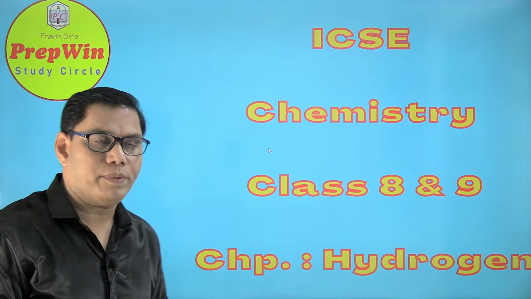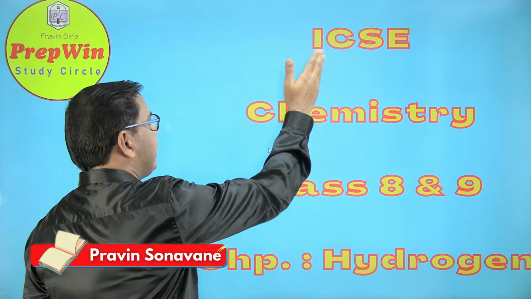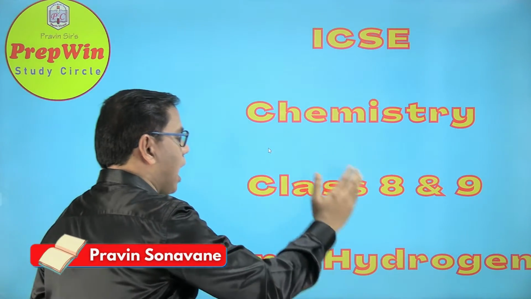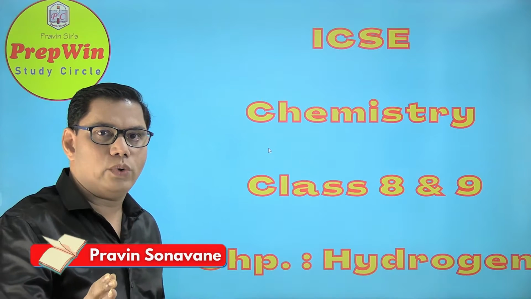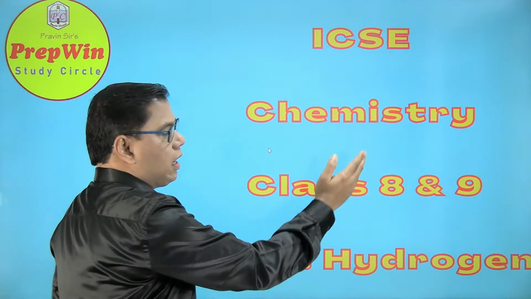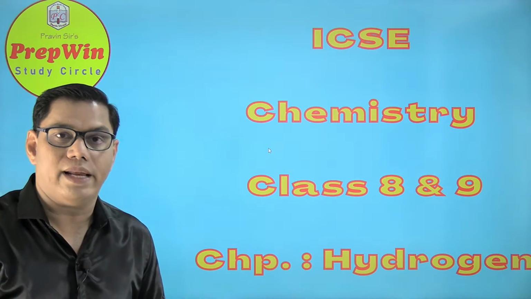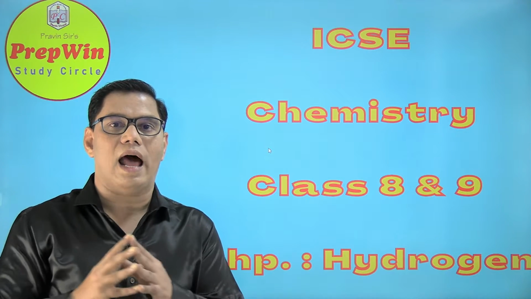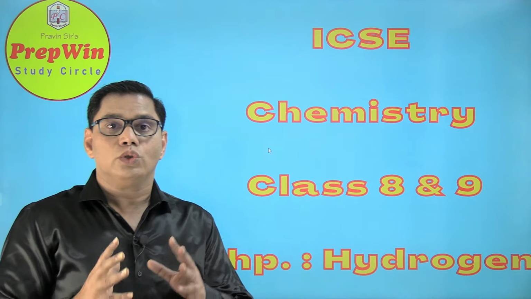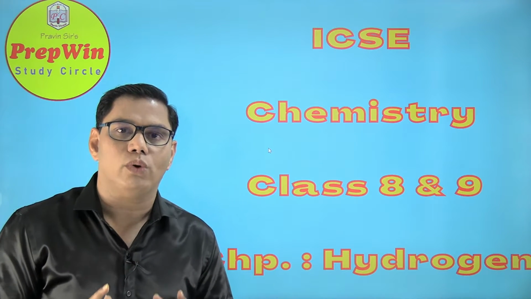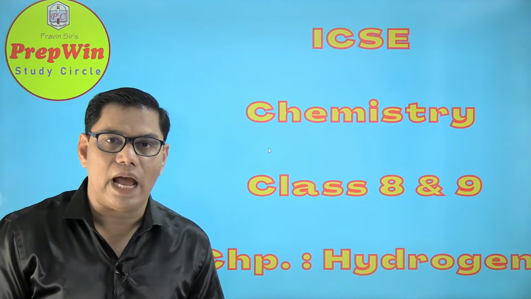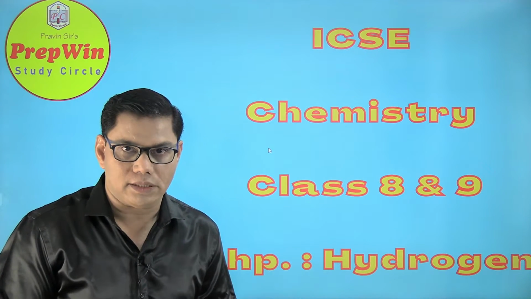So this is a chapter for our students studying in ICSE board chemistry textbook, and chapter is hydrogen. The part that I am going to cover today will be for class 8 and class 9. Some part of this chapter is common for both class 8th and class 9th. So in this video lecture I am going to concentrate on that common part. I will cover this chapter in two parts.